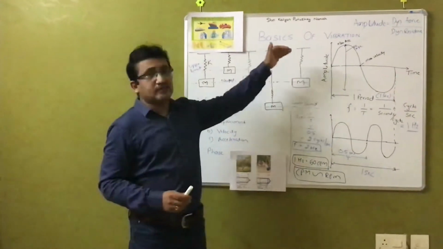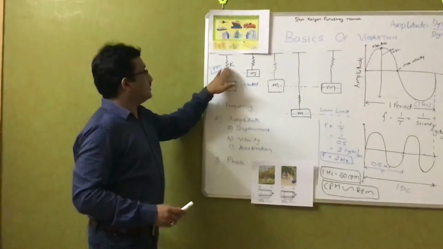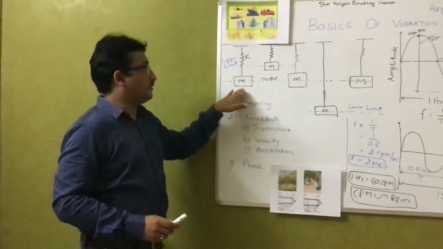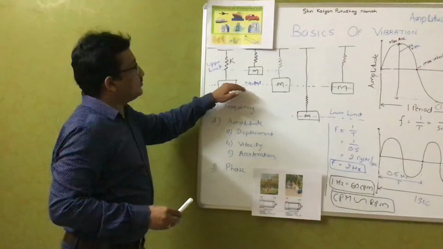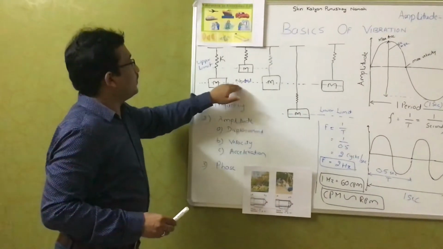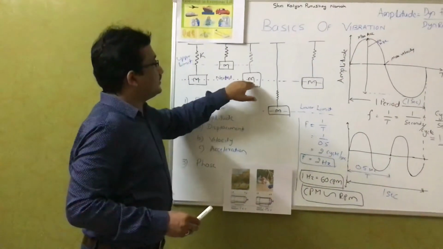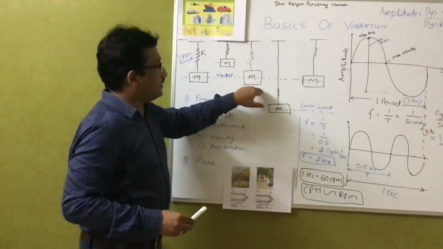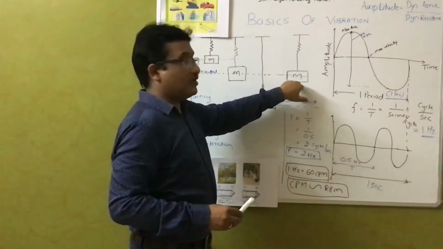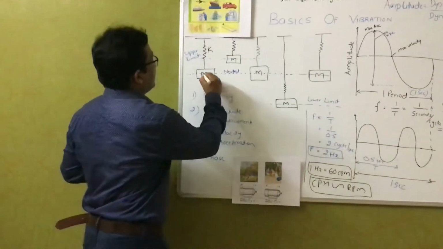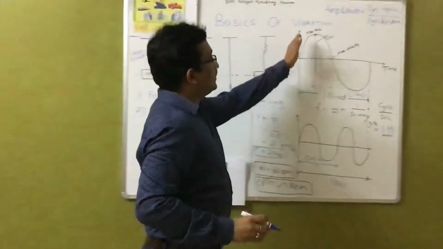To explain vibration, we always refer to the spring mass system. This is a spring with stiffness K and mass M. When you apply a force in the upward direction, it moves upward, and from the neutral position it reaches the upper limit of travel. Then it reverses and reaches back to the neutral position. Again it reverses to the lower limit, then comes back to the neutral position. Then it completes one cycle. See here, this is one complete cycle.